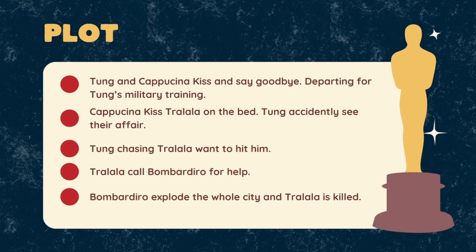The fourth part is Dalalelo Dalala calling Bombardiro Crocodilo for help. And the fifth phase is Bombardiro Crocodilo exploding the whole city, and Dalalelo Dalala is killed.